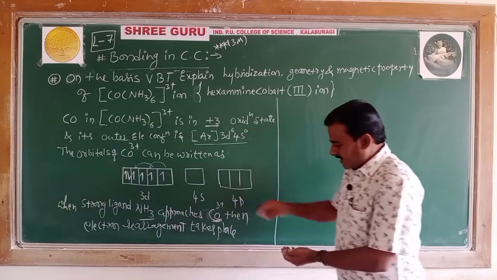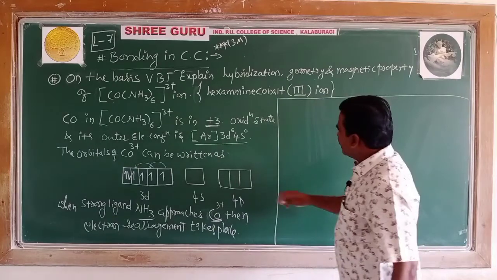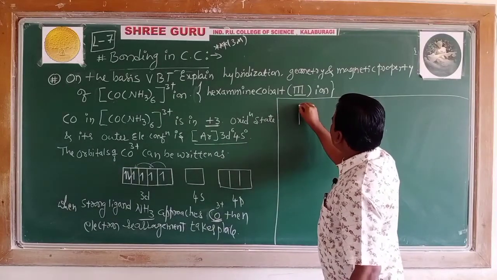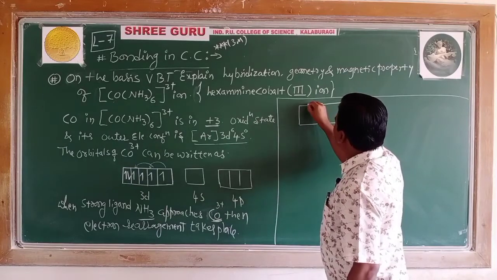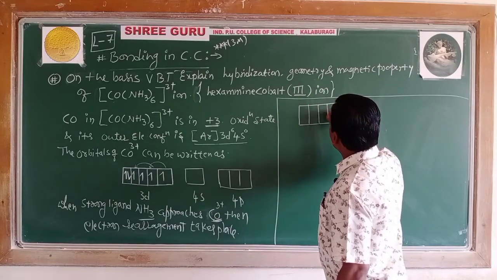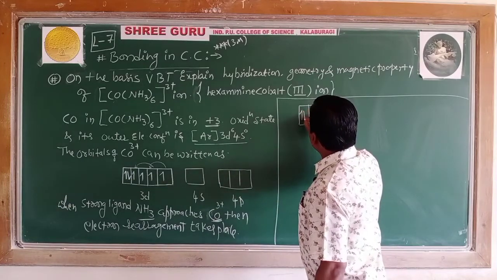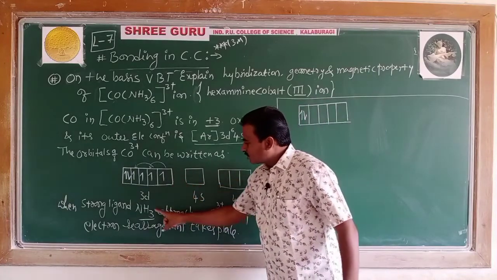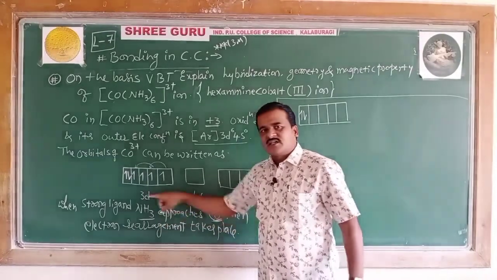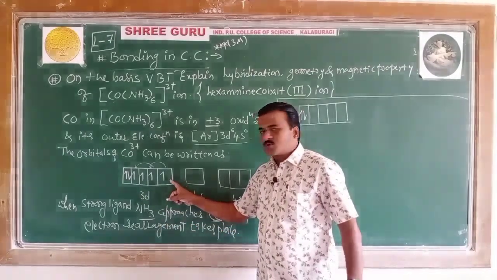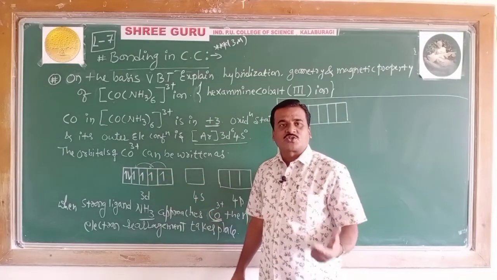So the electronic rearrangement takes place, giving you this arrangement. Earlier there were 4 unpaired electrons, but due to the approach of a strong ligand, the unpaired electrons were forced to pair up against Hund's rule.